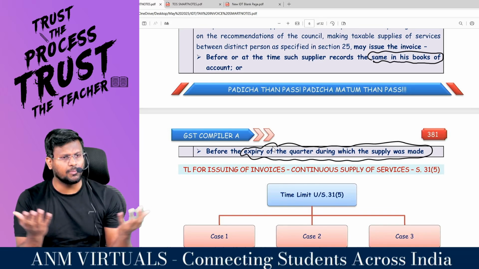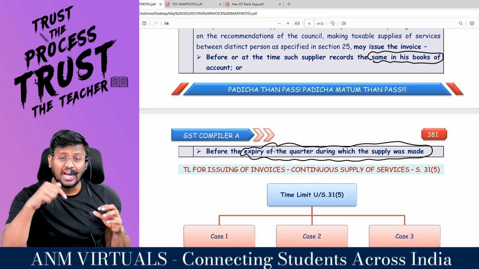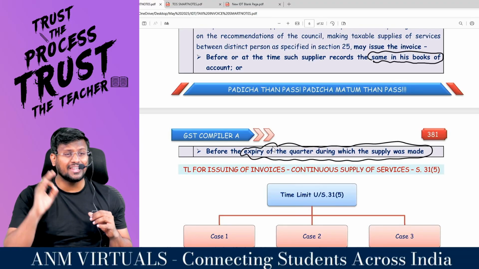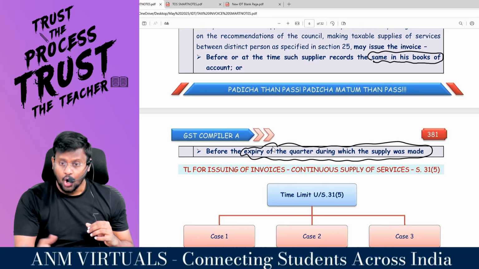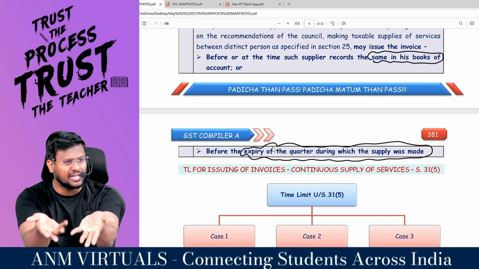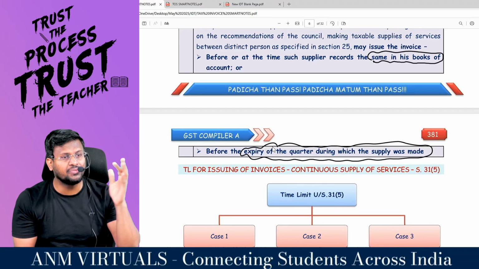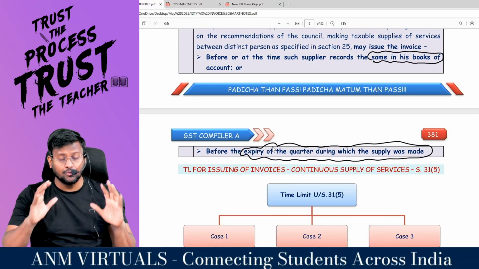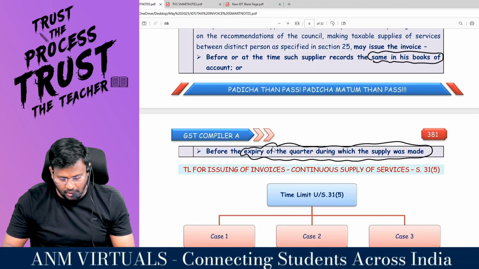So my dear lovable students, as a supplier, I have to record that in the books of accounts. Or sometimes, sir, during this quarter only I have provided those services. By the end of that quarter, I have to record it in the books of accounts. I have to raise the invoices. Are you all ready with me?